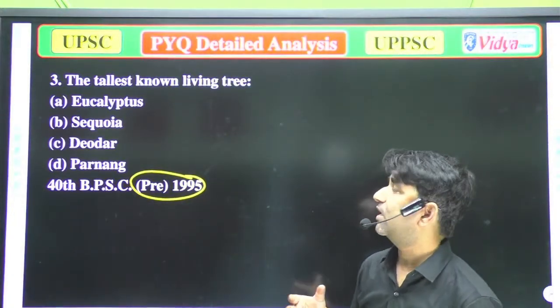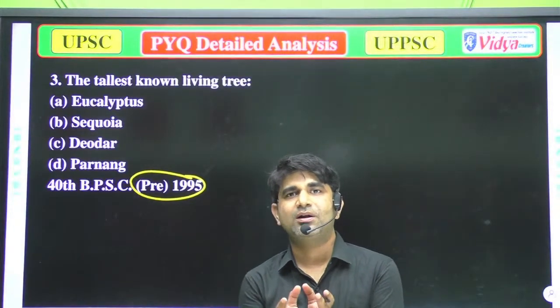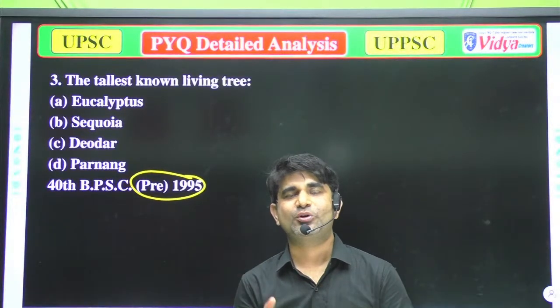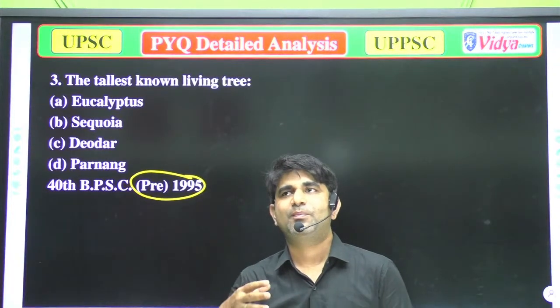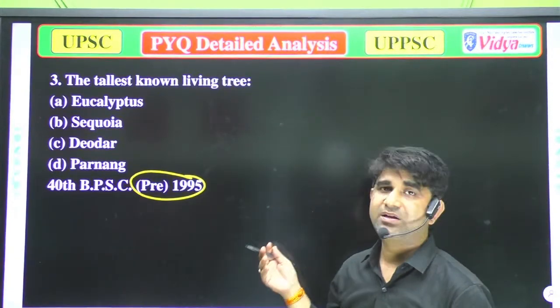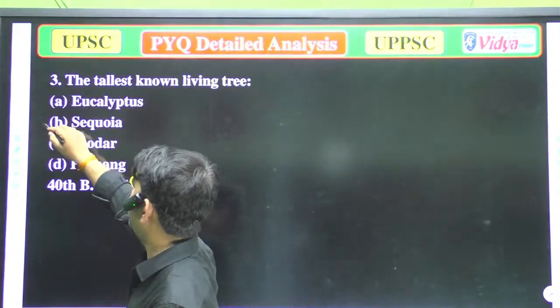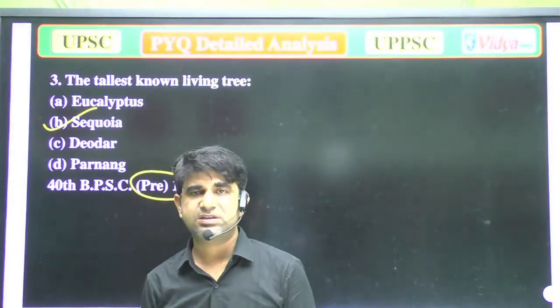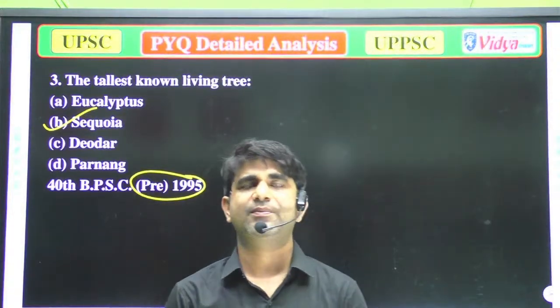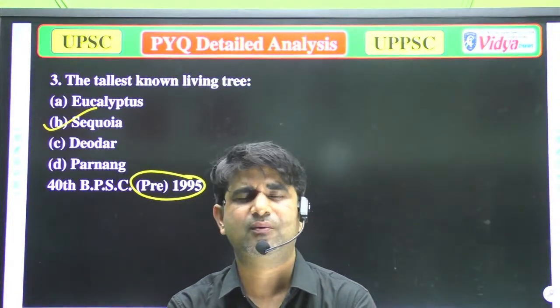Tallest plant or tree, because plants are the small babies of trees. When the plants grow, then they will be the tree. So which of the following is the tallest living tree? The correct answer is sequoia. Sequoia is mainly found in the USA, or you can say the American region. I think it's in California. I don't know about the correct answer.